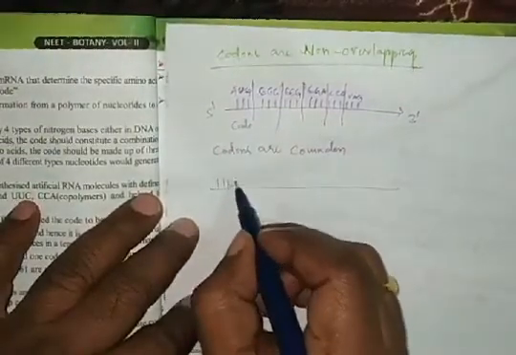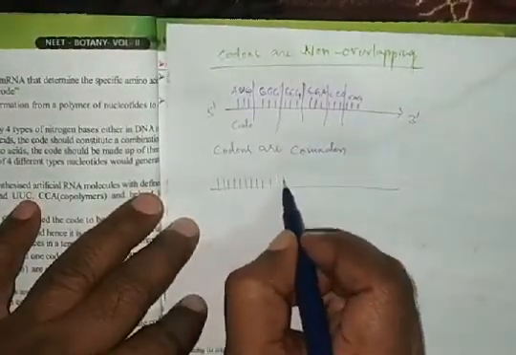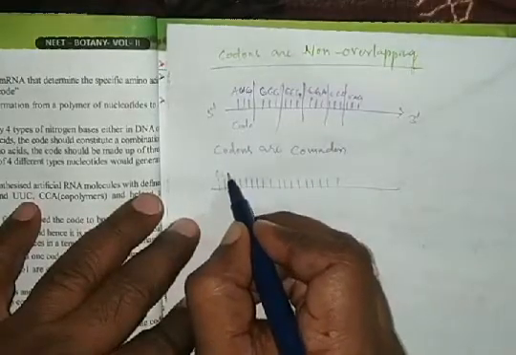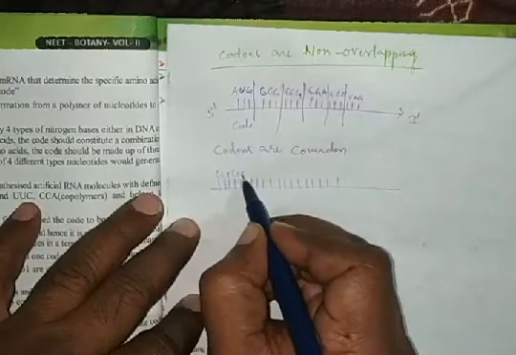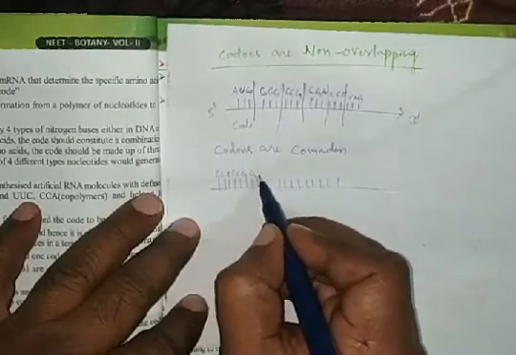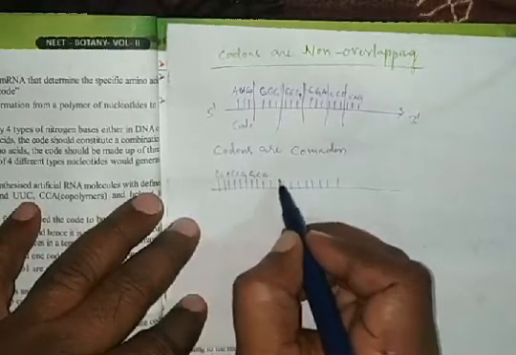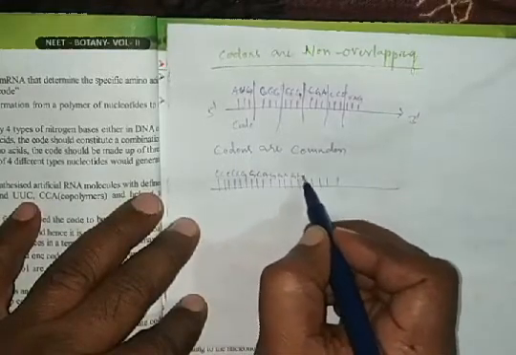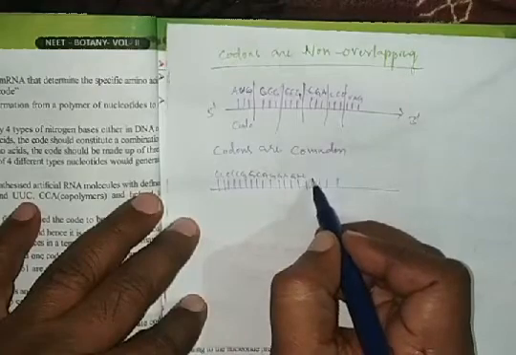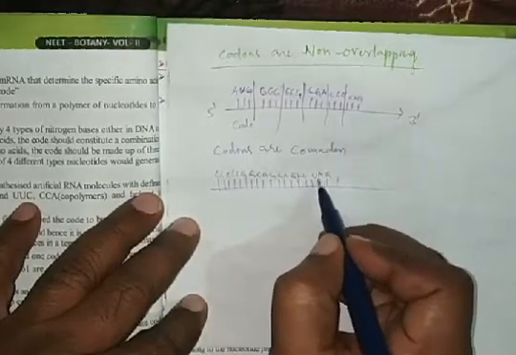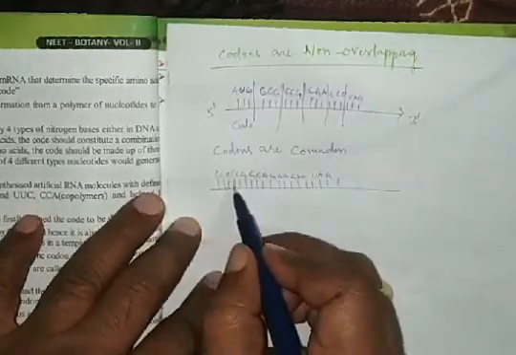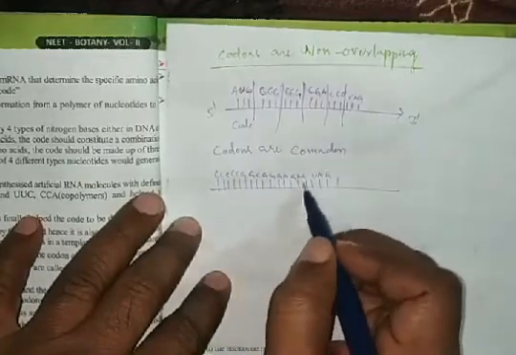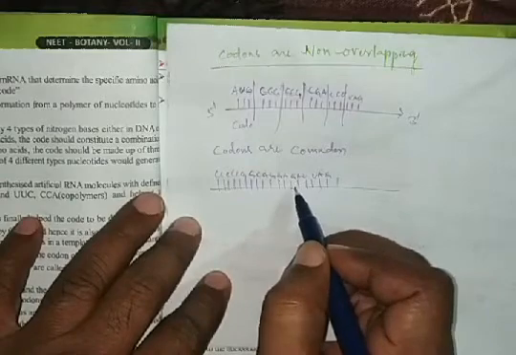Like this, codons are present: CCA, CCG, CGA, GGA, GGU, like that. Finally, UAG. Here there is no gap between the nitrogen base sequence.